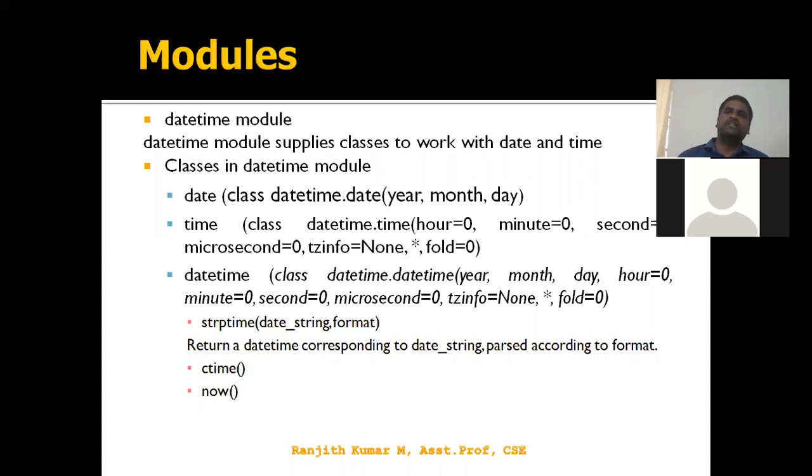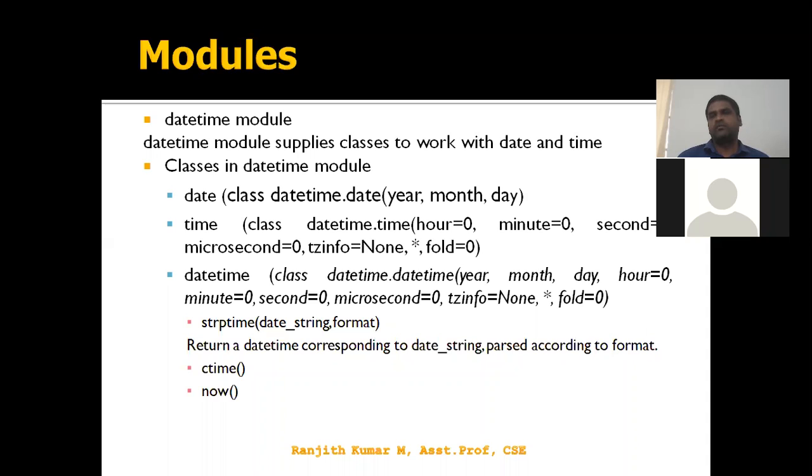Whatever the time, the format will be considered as a string format. Date string comma format: what kind of format you want? If you want year by month, month by year, that can be presented by using strptime. ctime is the current time. What is the exact time right now? The current time is going to be written in a string format, along with the day. What is the day? It is going to be written as WED.